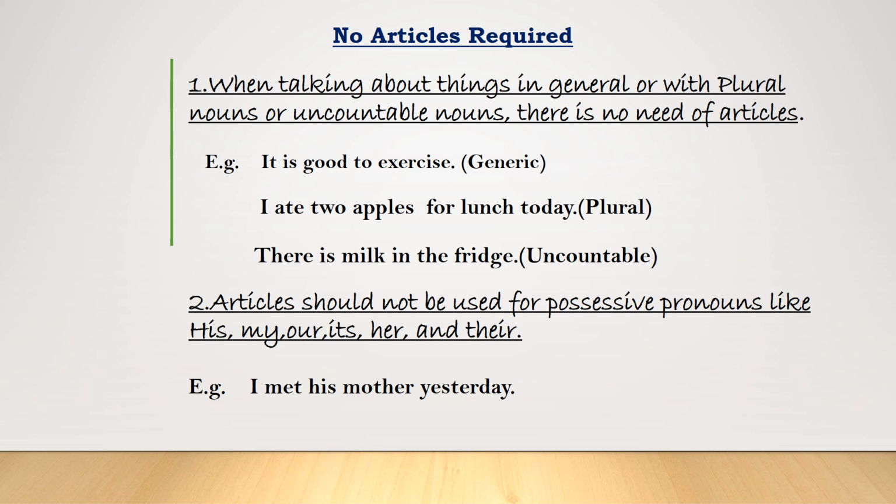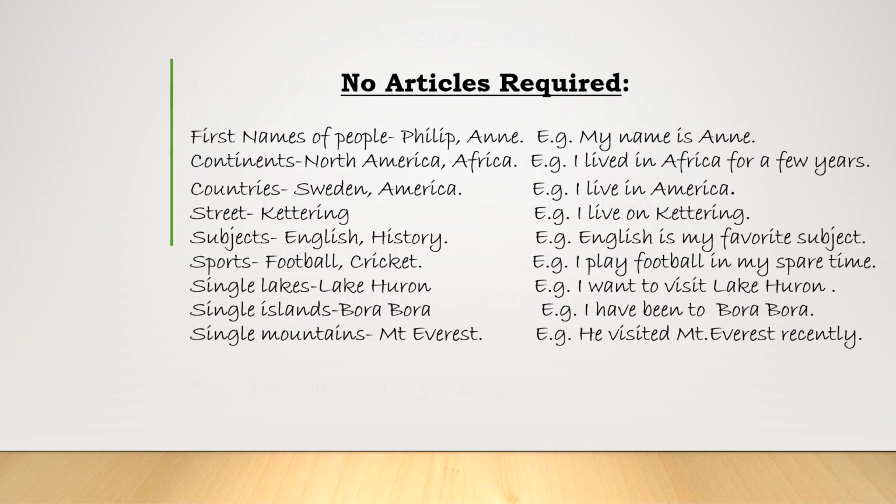Articles should not be used with possessive pronouns like his, my, our, its, her, and their. I met his mother yesterday. No articles are required with the first names of people, continents, countries, streets, subjects, sports, single lakes, single islands, single mountains.